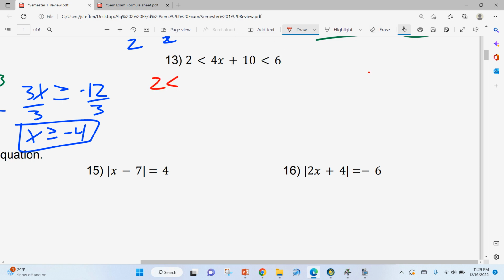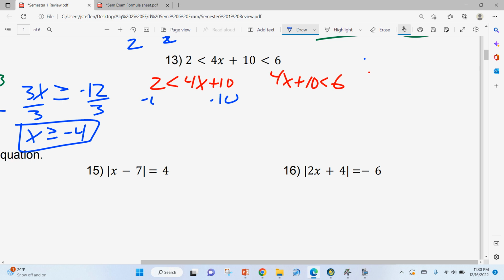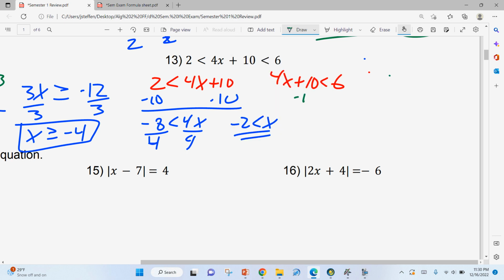The way I always tell students to do it, I know it takes a little bit longer, but split it up into 2 equations. 4x plus 10 and 4x plus 10 is less than 6. And then just go ahead and solve both of these. Minus 10, that's negative 8, is less than 4x. Divide by 4, divide by 4. Negative 2 is less than x, so that's part of my answer. This one, subtract 10. We end up with 4x is less than positive 4. Divide by 4, divide by 4. X is less than 1.